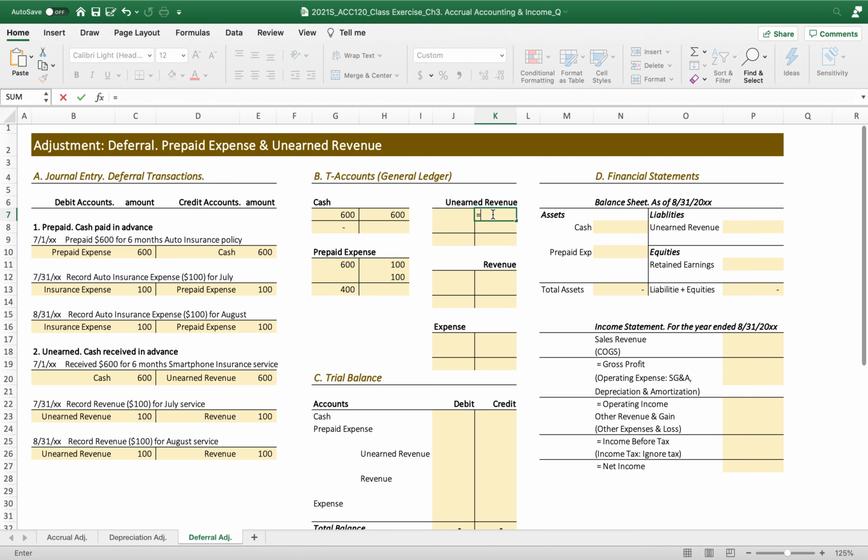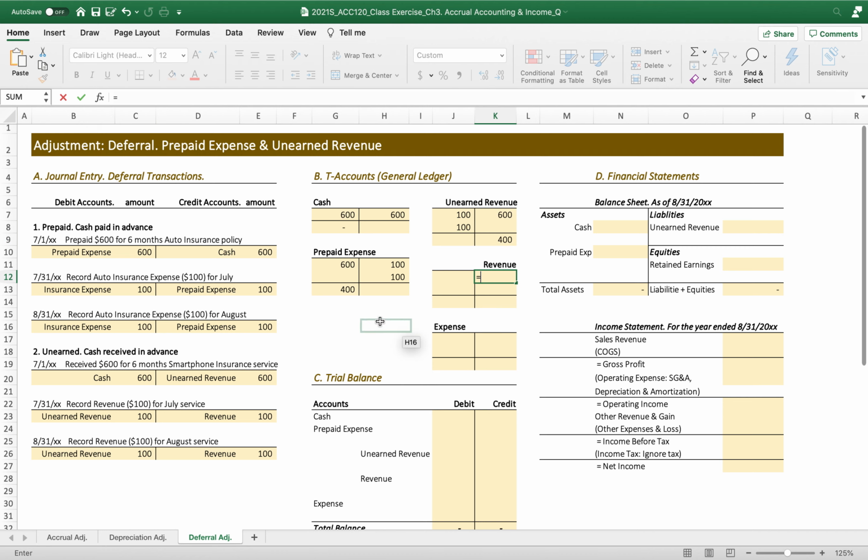And then unearned revenue. The 600 liability is reduced by 100 because the company provided service. So 600 minus, now it should be reduced.